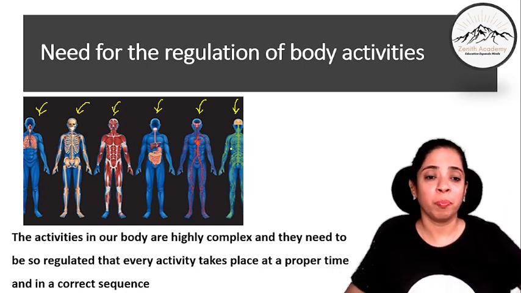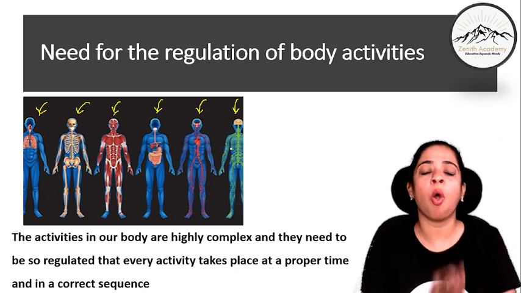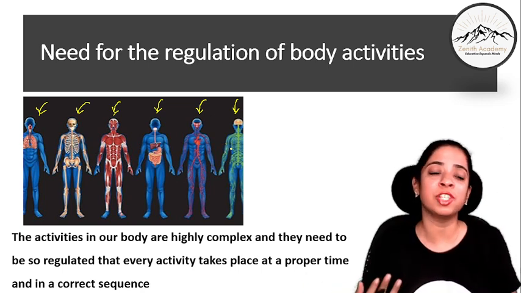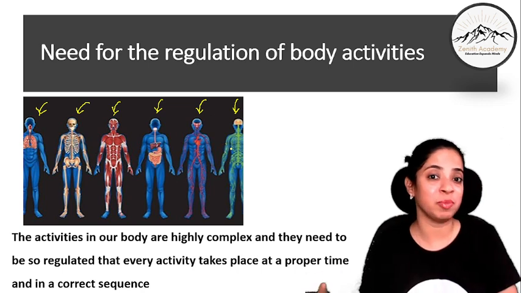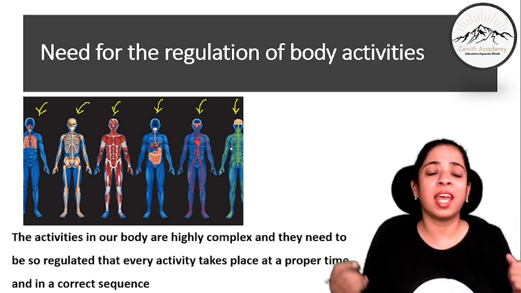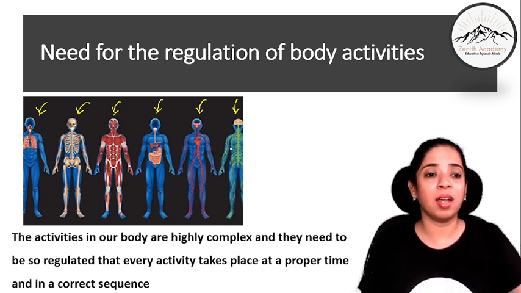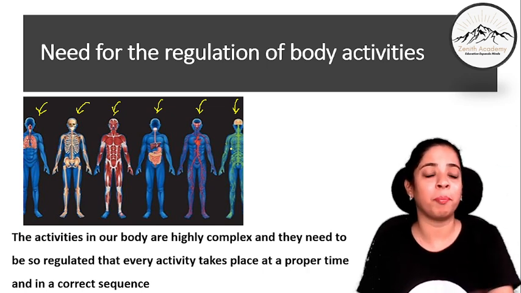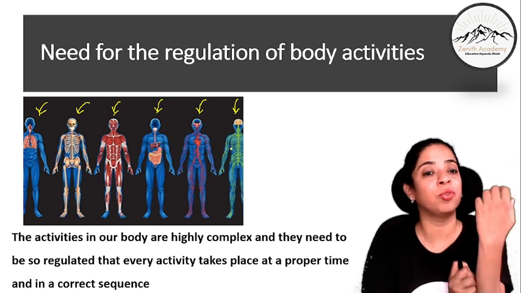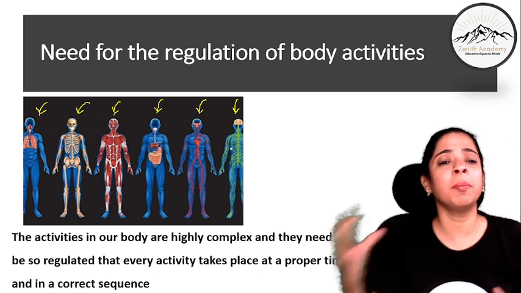Okay, so the functioning of one system depends on the other, and there is a harmonious relationship, a coordination between all these systems so that our body can work efficiently, right? So there has to be a regulation in these activities. One after another something should happen. So if the muscles contract, then only the bone will move. Okay, so all of them are interrelated.